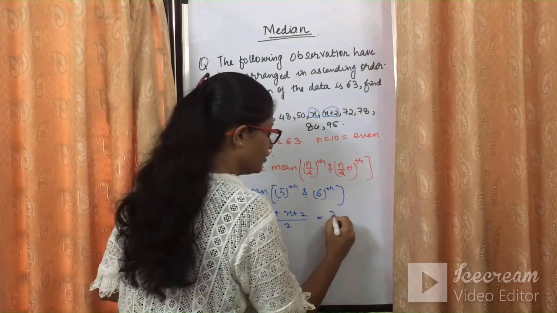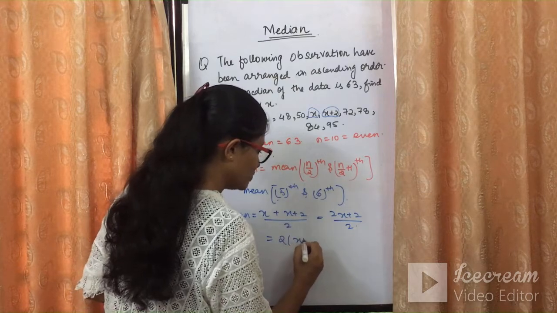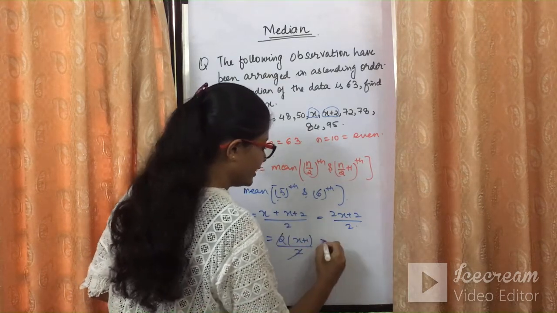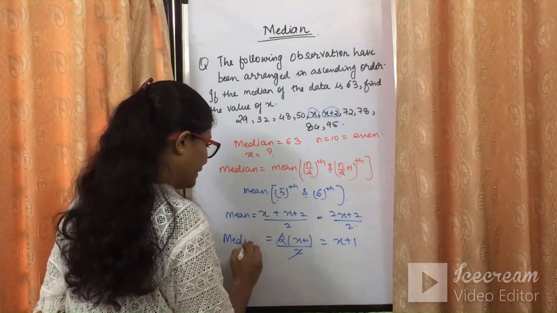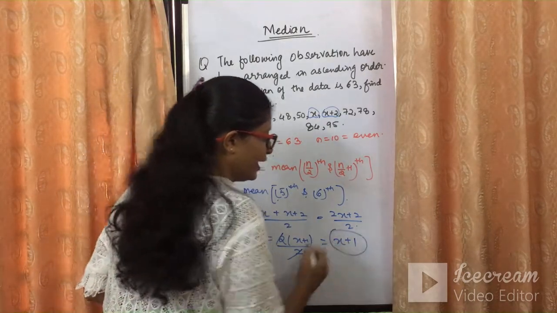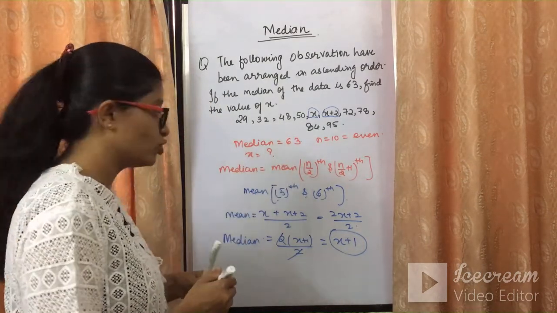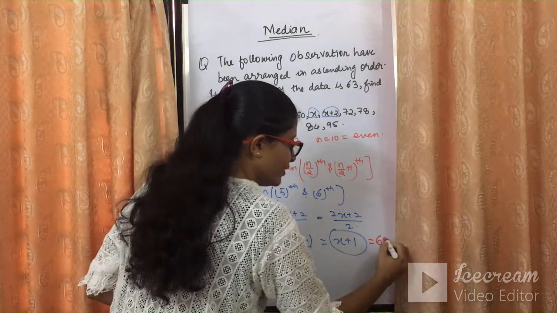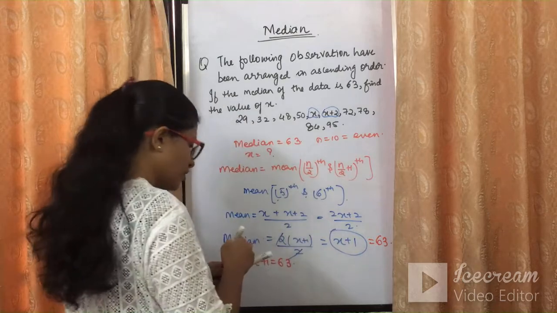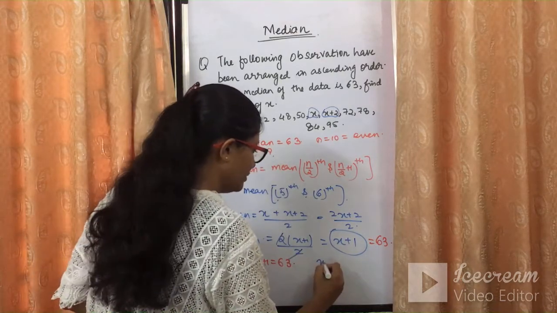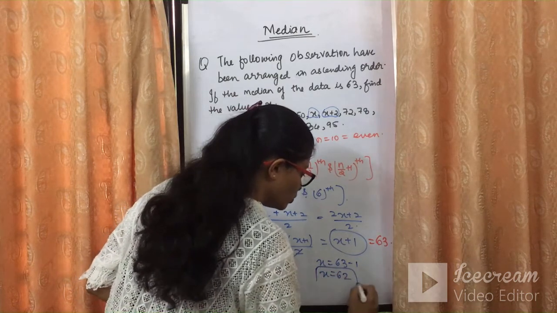So if we solve the numerator, you will get 2x plus 2 upon 2. And if we take 2 common, 2 times x plus 1 upon 2, this 2 and 2 will get cancelled out and the value for median comes out to be x plus 1. Median की value कितनी आ गई? X plus 1. And it is already given in the question that the median is 63. So can we equate this to 63? So we have x plus 1 is equal to 63 and from here we can find the value of x, which is nothing but x is equal to 63 minus 1. The value of x is 62.